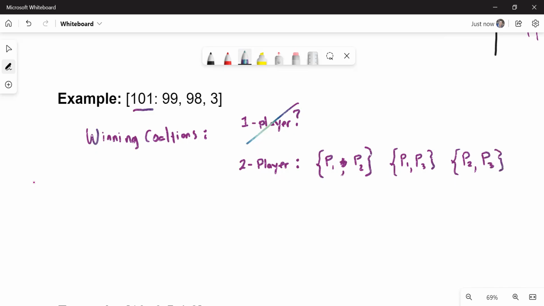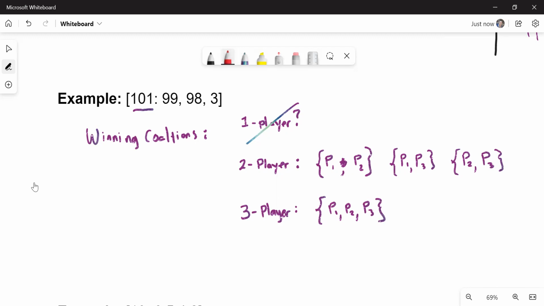All right. And then there's also the grand coalition, right? Like, what if everybody is in the coalition? That would be all 3 players. Well, certainly player 1, player 2, and player 3 would be a winning coalition. All right. So we only have 4 possible different winning coalitions.